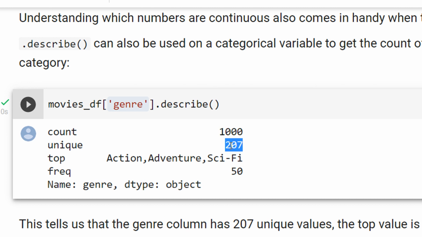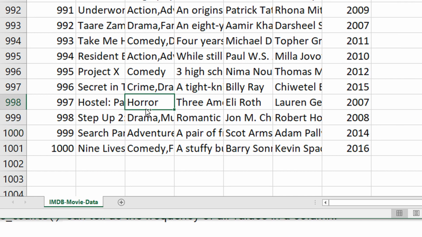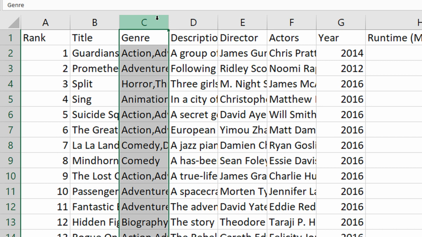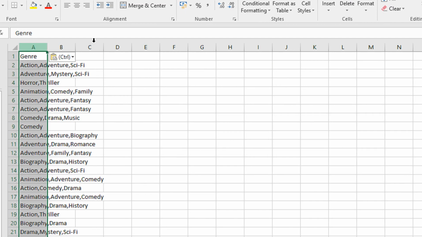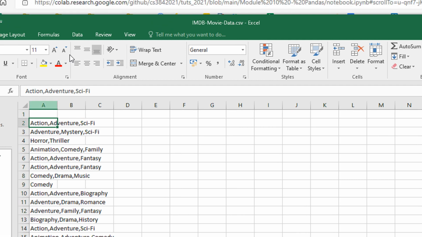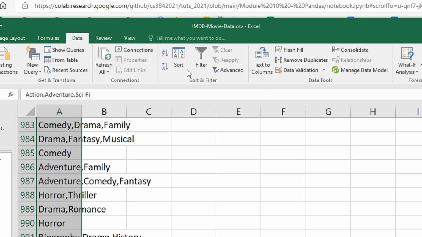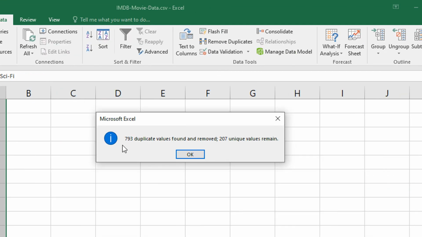Let me just copy this, paste here, and let me remove this heading. And then when I do Data, Remove Duplicates, see, it says 793 duplicates found, 207 unique remain, right? Because the genre may be action, sci-fi, horror, thriller, etc. So there are only some unique genre types.